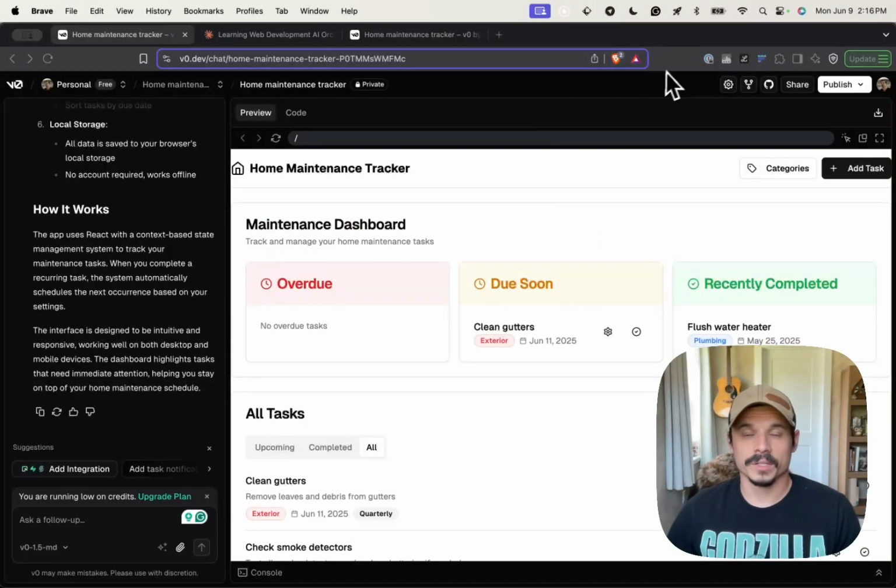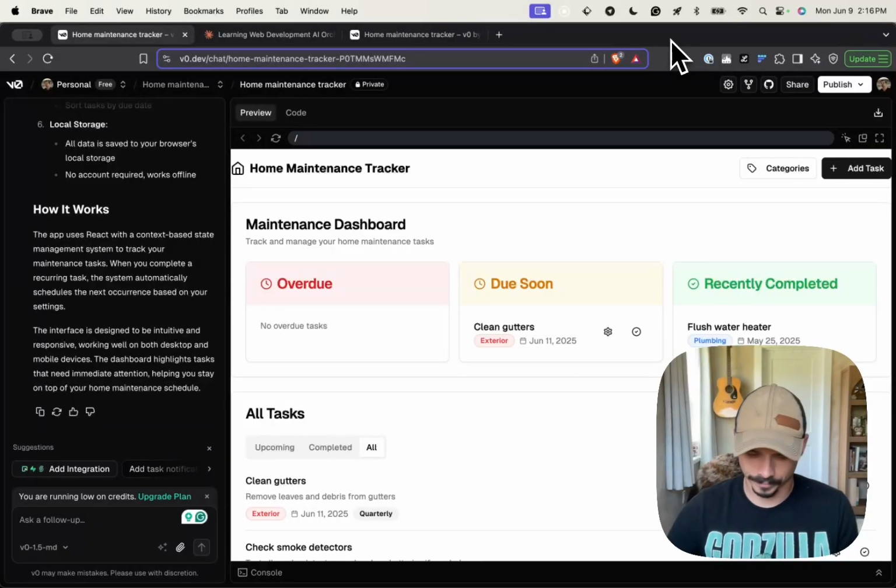But if you ever want to build anything that is actually used by people, this is not going to cut it. If you ever want to build things that are actually used by even just yourself long term, or if you want to start up a solo SaaS, or if you want to start doing freelance development for somebody, or if you're a product manager or something that wants to build an internal tool for your team to use, you need to know the basics of coding at least so that you can create stuff like this.